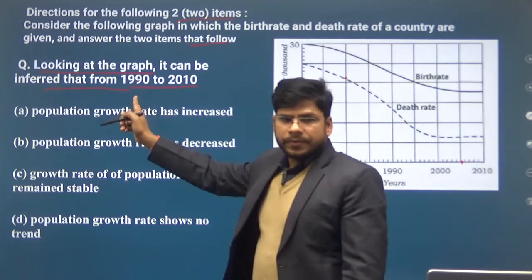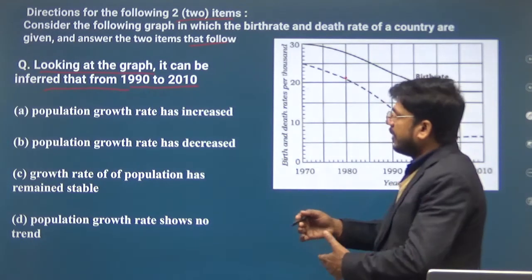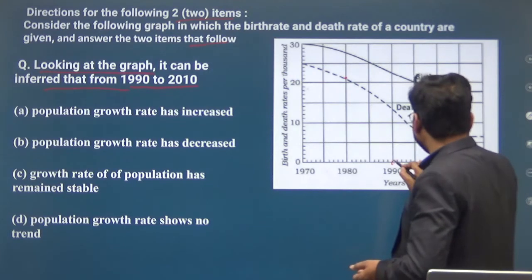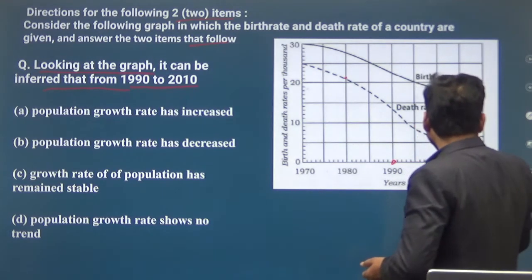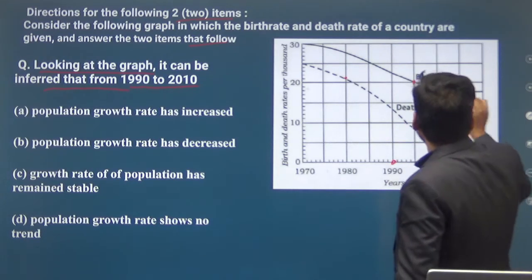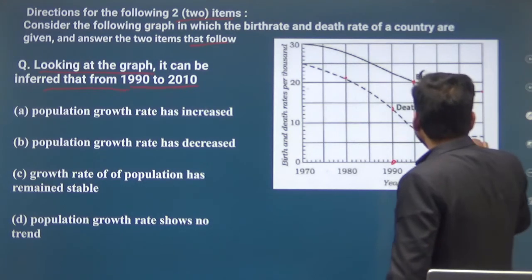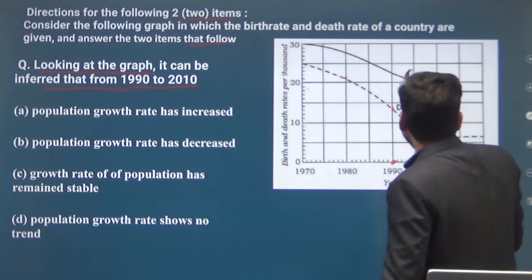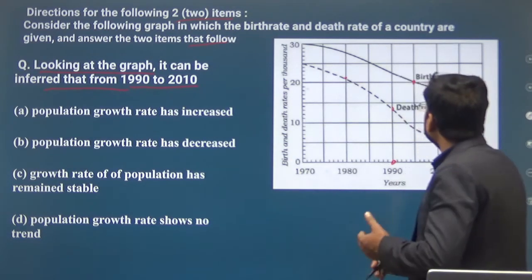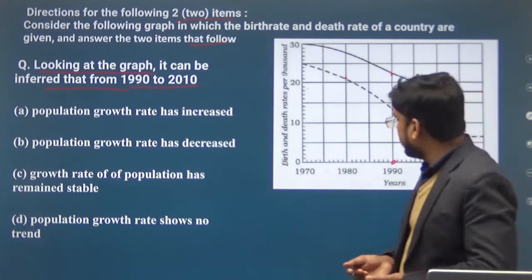From 1990 to 2010, population growth rate has increased. Here, the death rate is decreasing and the birth rate is also decreasing, but the birth rate is not decreasing at the pace of that rate.